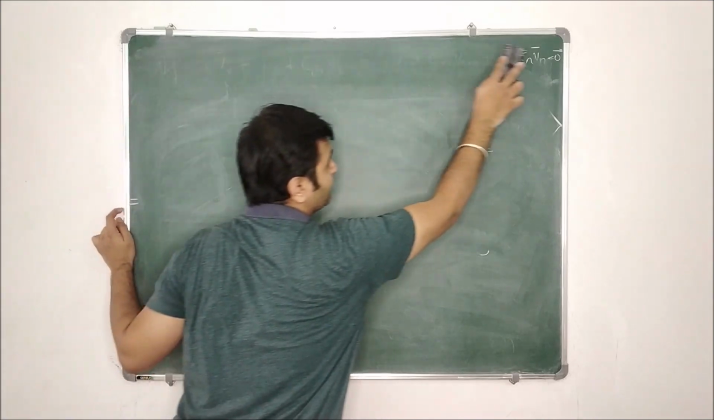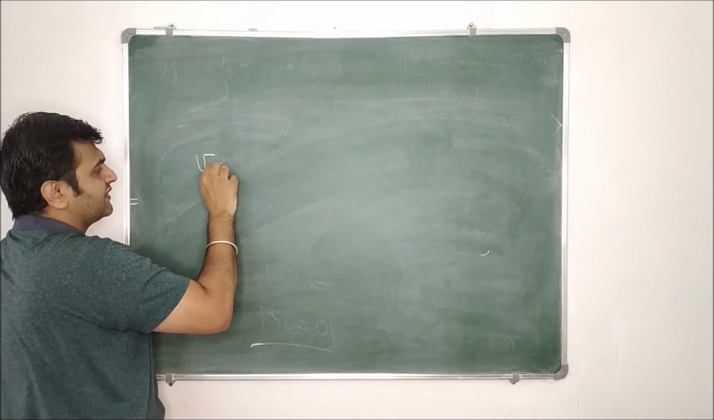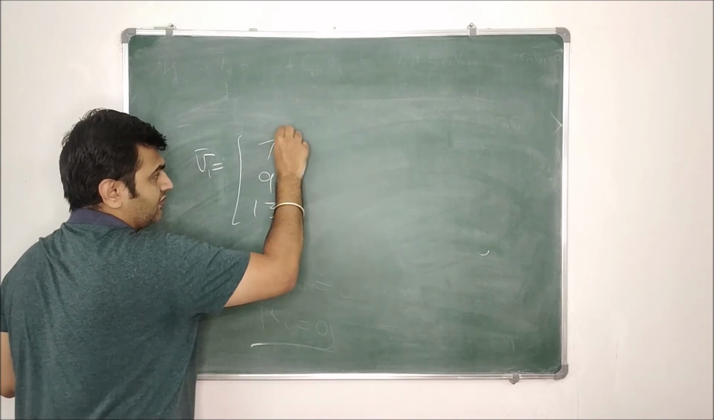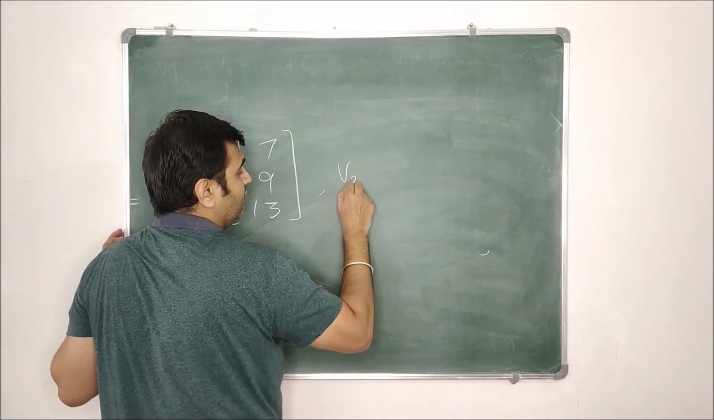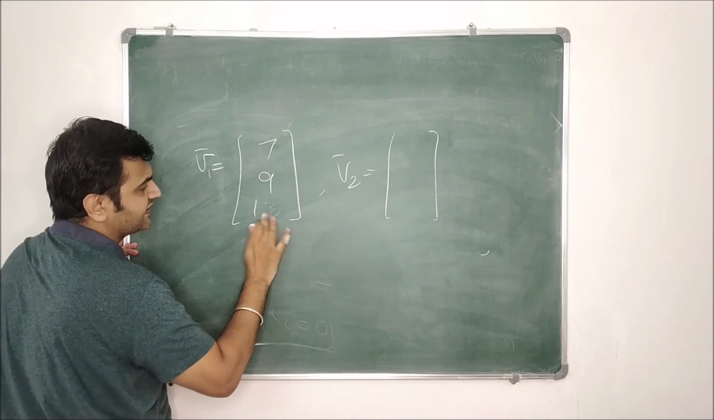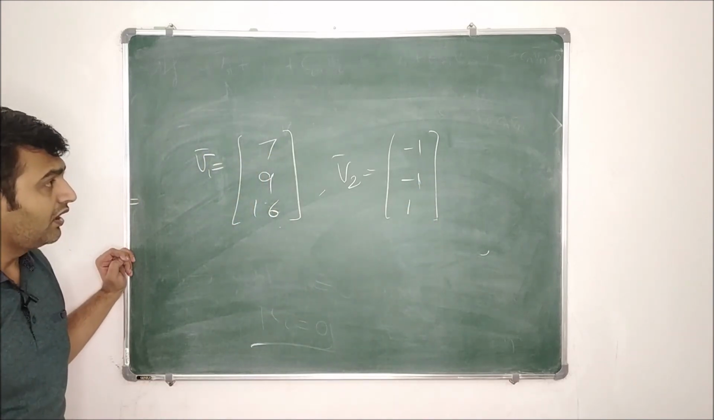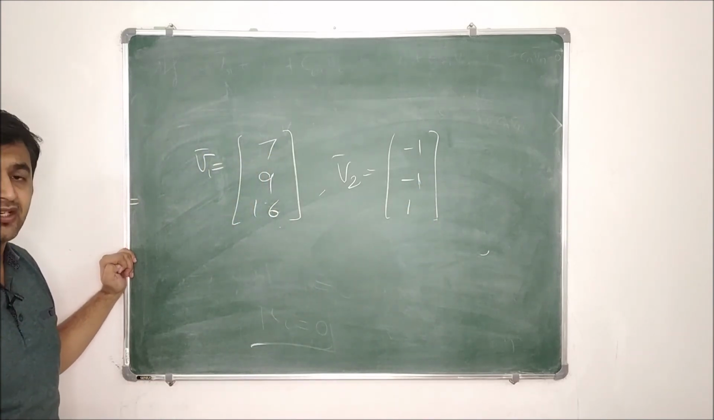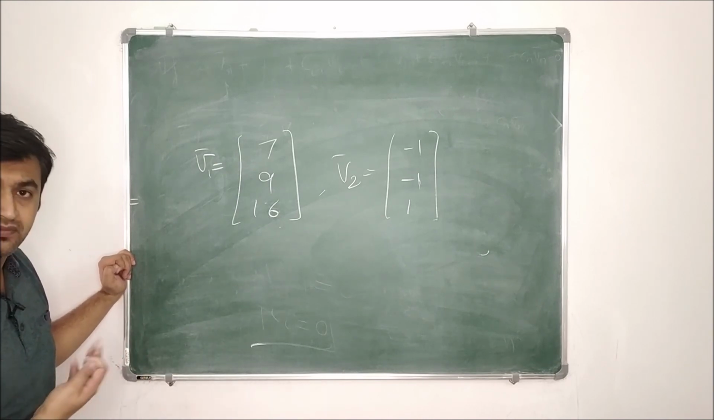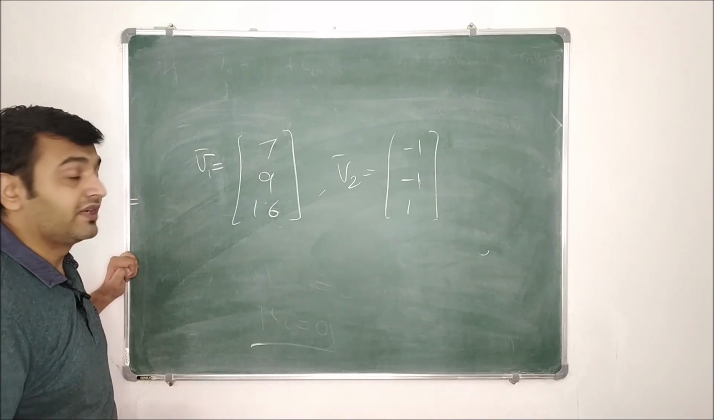This theorem is useful many times, because suppose you have some very bad vectors, say V1 equal to 7, 9, 13, and V2 equal to, let me take here 16 over here, and then 1, minus 1, minus 1. If you want to see whether they are linearly independent or not, you would take C1 V1 plus C2 V2 equal to 0 and try to find C1 and C2. But now you know the theorem.